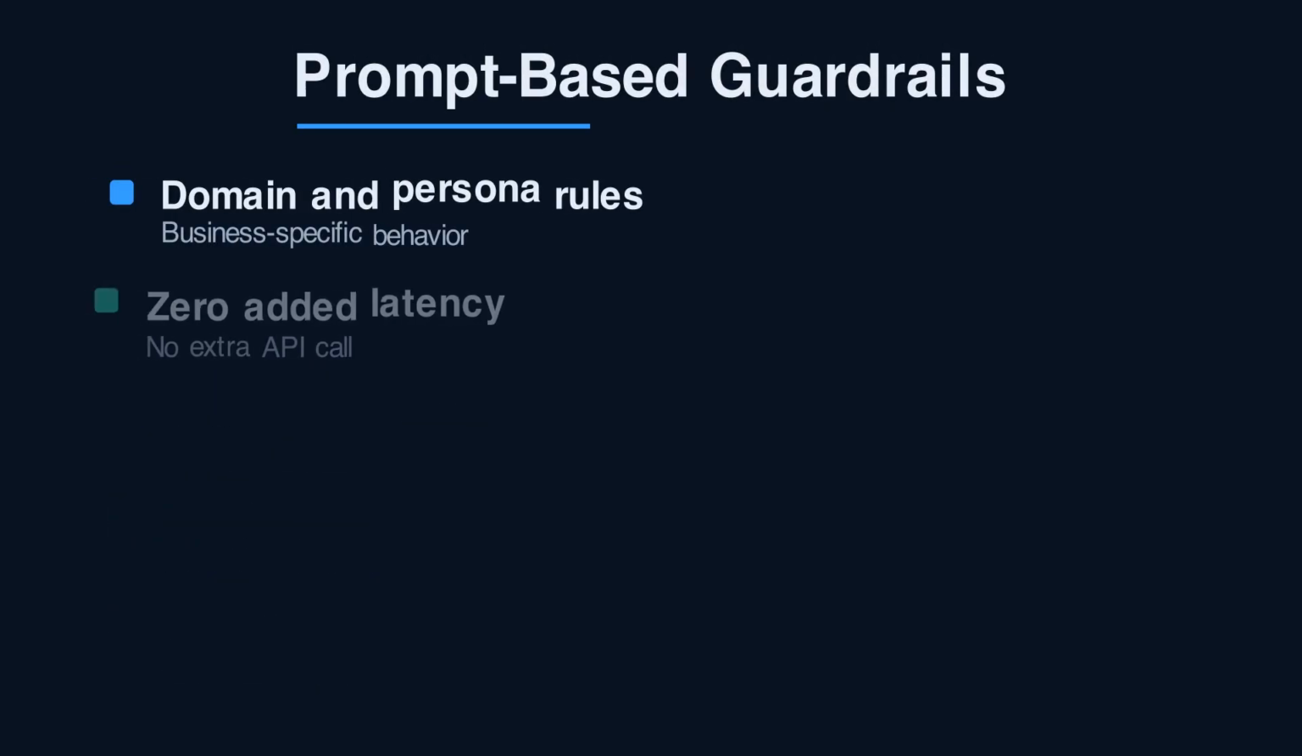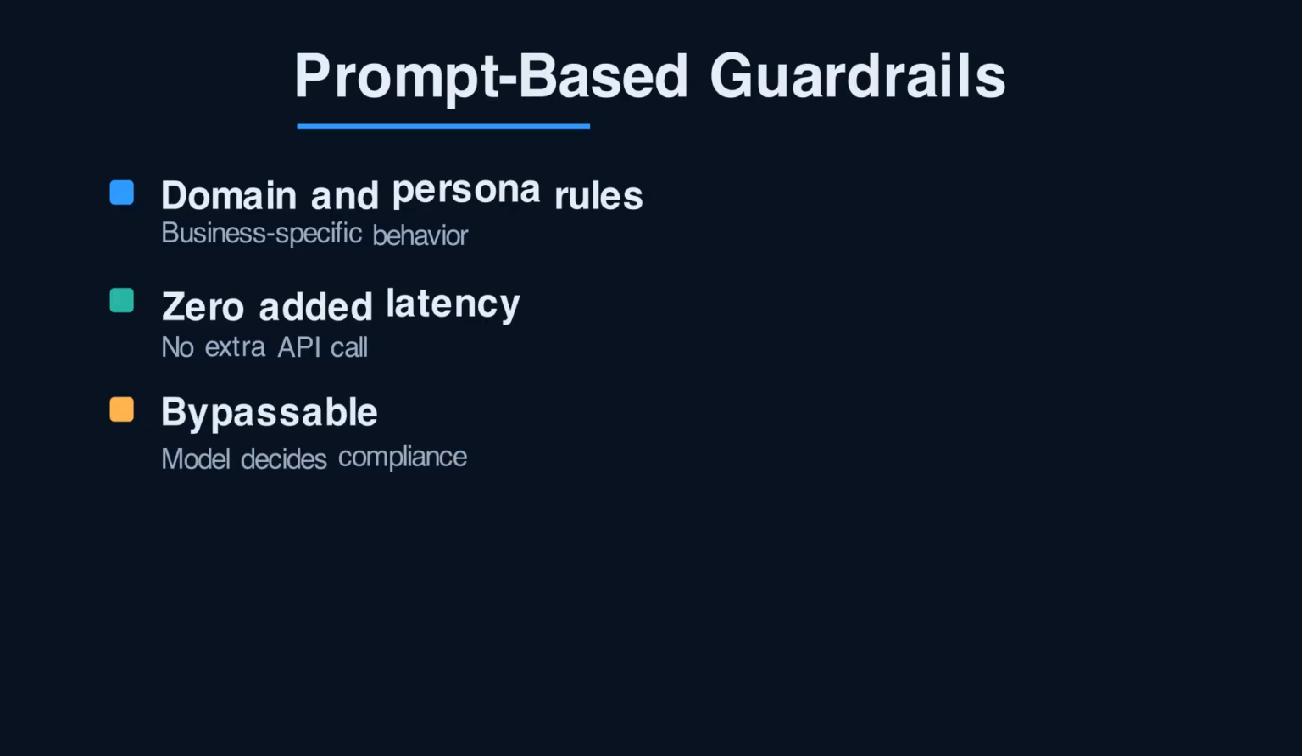Prompt-based guardrails live inside your system prompt. You tell the model to refuse certain topics, stay on domain, and never reveal its instructions. They're free, instant, and infinitely flexible because you're just writing text. They're also the only practical way to enforce business-specific rules, like staying in the persona of a banking assistant.